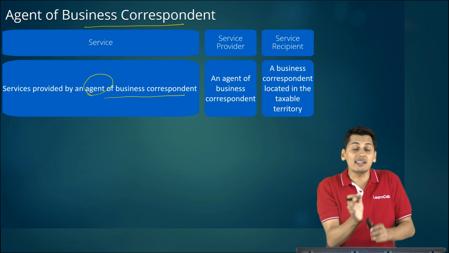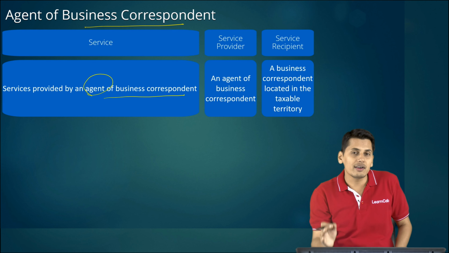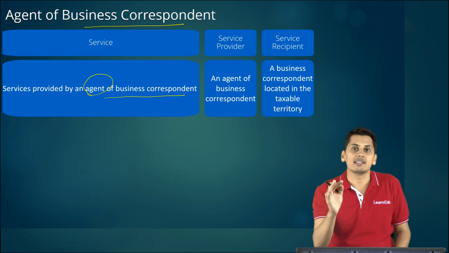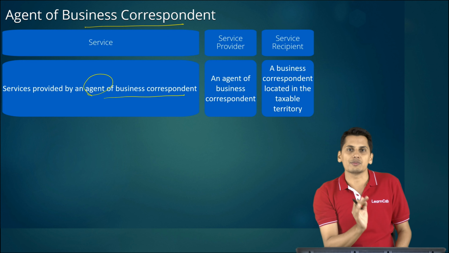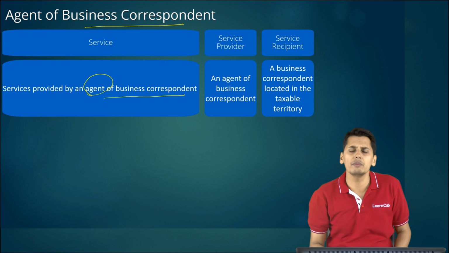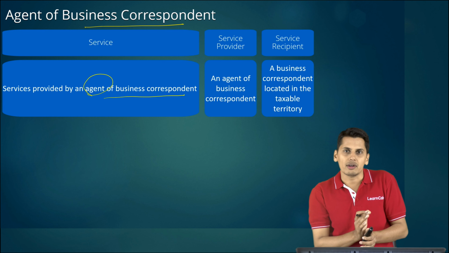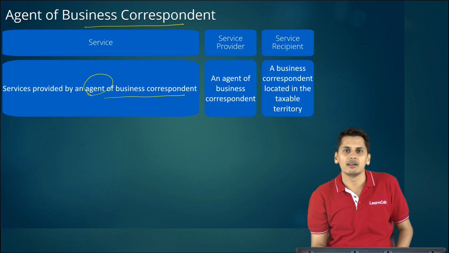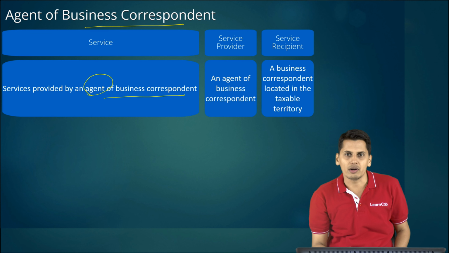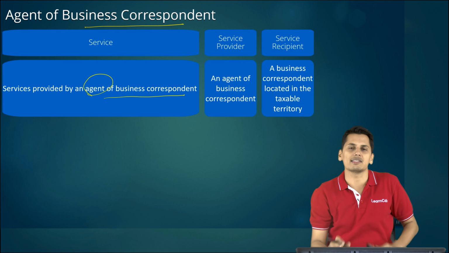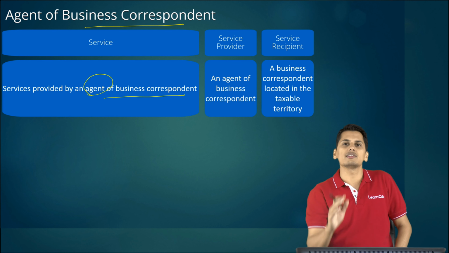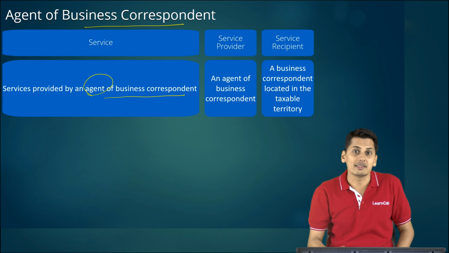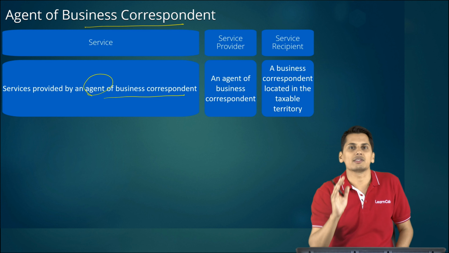It does not cover services by business correspondent to bank. It is covering services by an agent of business correspondent to the business correspondent. What do you mean by that? These business correspondents can further appoint sub intermediaries. They can appoint their own agents. Now when the agents of the business correspondent are supplying services to this business correspondent, GST is liable to be paid under reverse charge mechanism by the business correspondent.